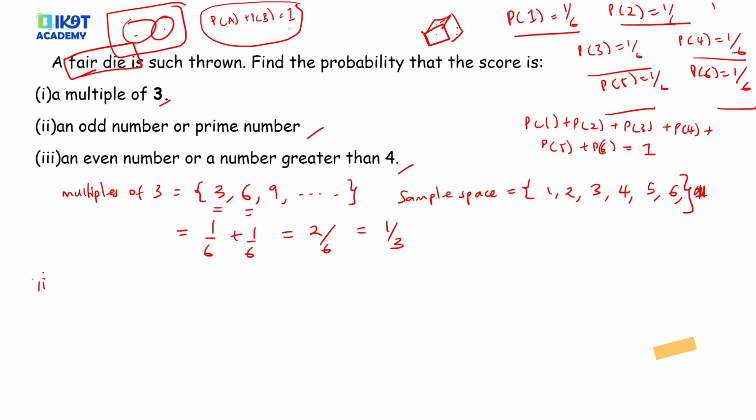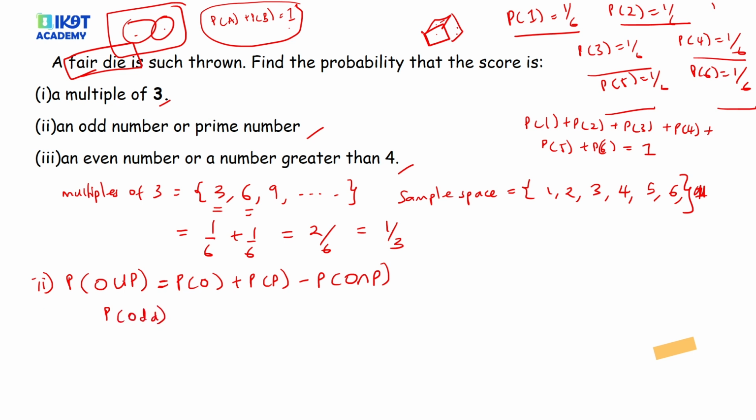Now the probability of getting an odd or prime number. I told you when the question says or, it's union, so odd or prime. So here you first have to come and get from our formula, this is probability of O plus probability of P minus the probability of O intersection P. So now in this case, you come here and say, what's the probability of getting an odd number?